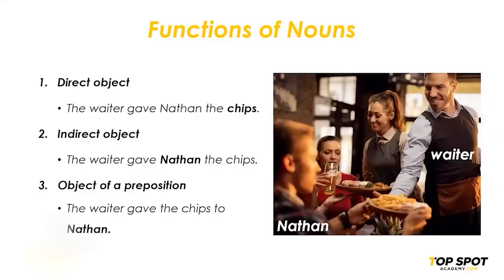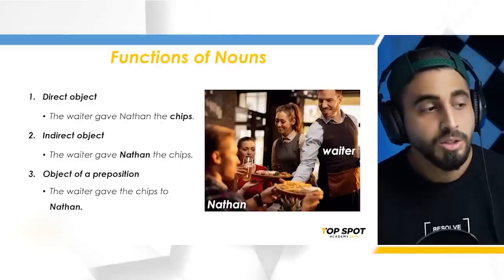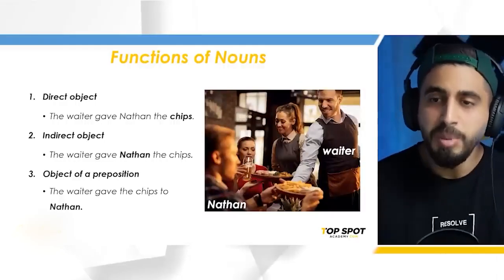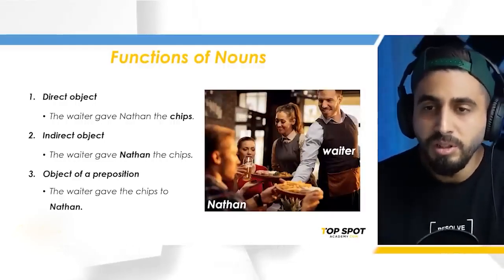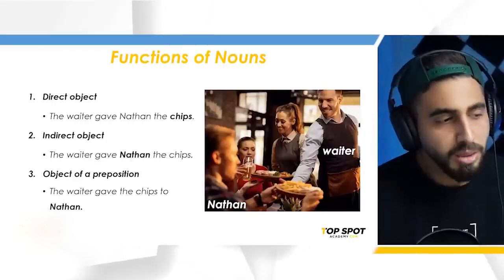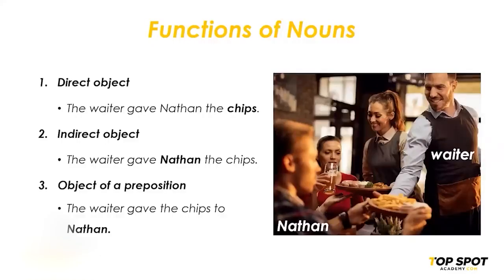You can also call it the object of a preposition, which means it is the noun that is following a preposition. A preposition is like to, for, at, in, on, out, these ones. So an indirect object can be an object of a preposition if it is used like the third sentence. Okay, so you use this technique if you want to determine which one is the indirect object and which one is the direct object. So these are the three different types of objects in the English language.